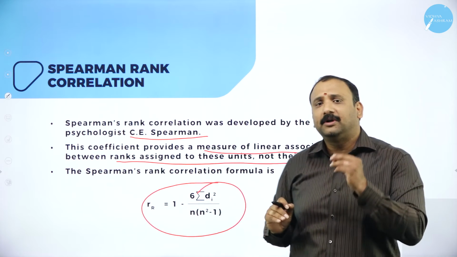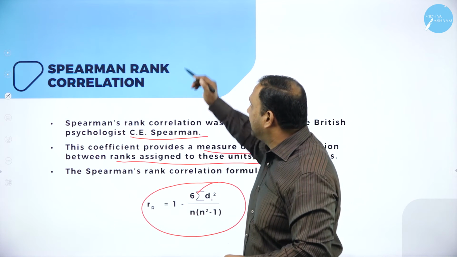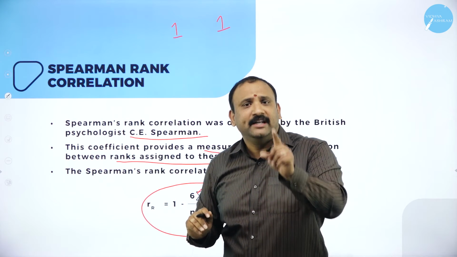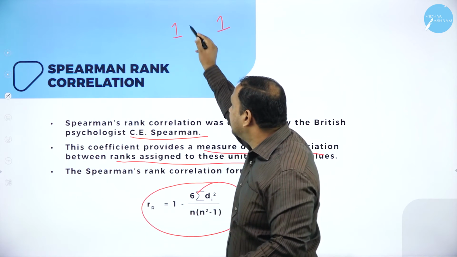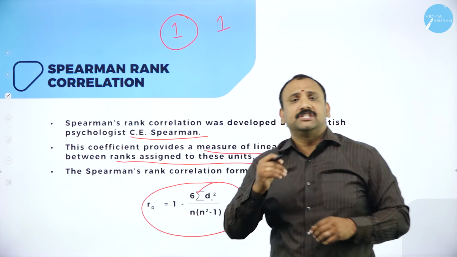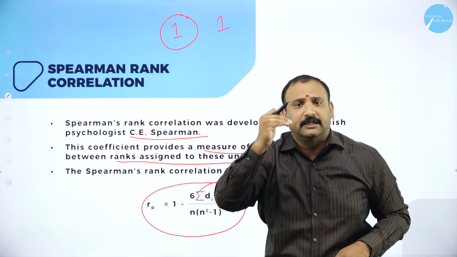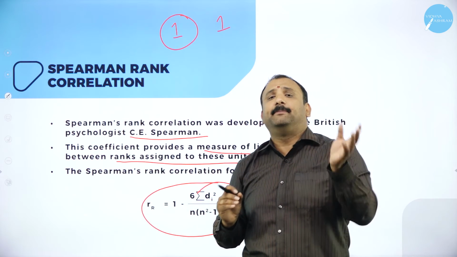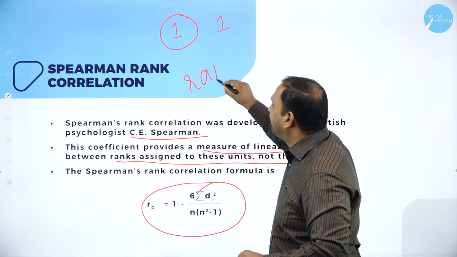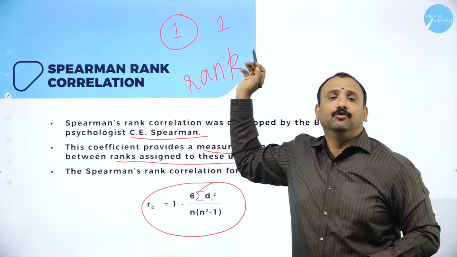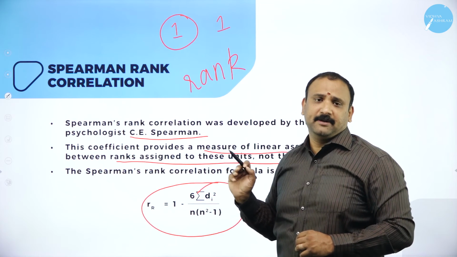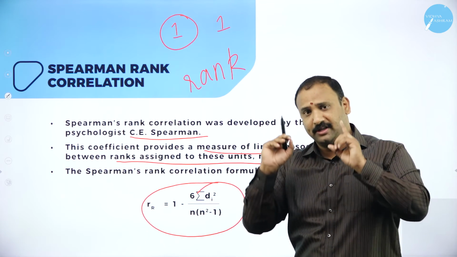This is where we are going to now try to understand the concept altogether, the ranks and not the values. Now let me try to tell you what is the meaning of rank and value. Now for example, rank 1 and value 1 are not the same. Value 1 is just the number taken up by that. Rank means the priority, the range at which it is, the lining at which it is. That means which is on the top rank, which is in the top order, the second order, third order, fourth order. Now the value given might be different for that. So Spearman's coefficient will try to calculate on the rank factor and not on the value factor. So when we rank down the variables, based on the ranking is where the Spearman coefficient comes into picture and not on the absolute value.